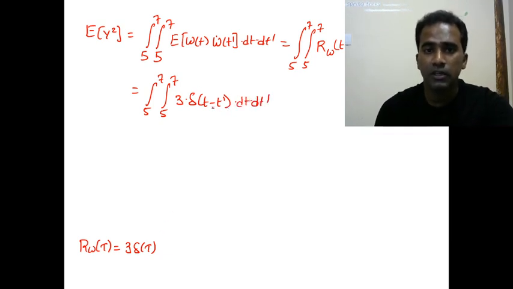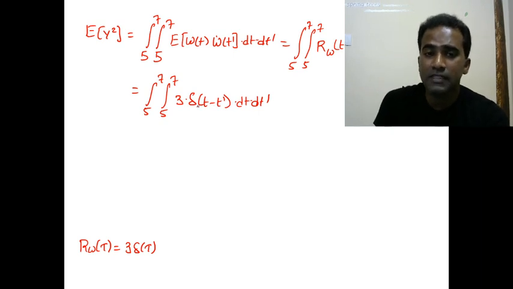dt dash. Now if you observe, integration of an impulse may result in a constant or 0 also. Here t is the variable, so the impulse is located at t equal to t dash, where the inside part becomes 0, and t dash runs from 5 to 7.